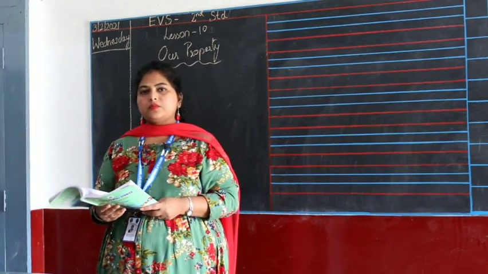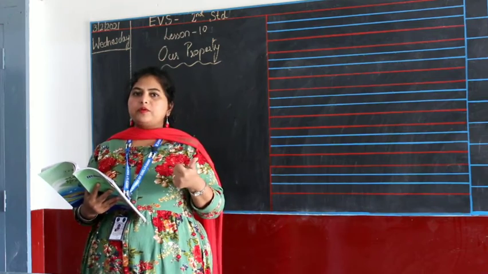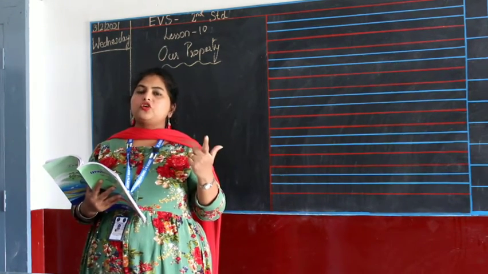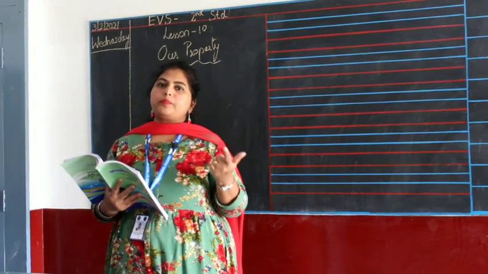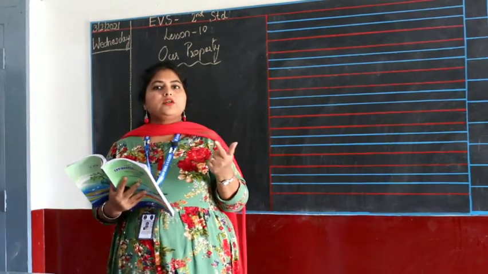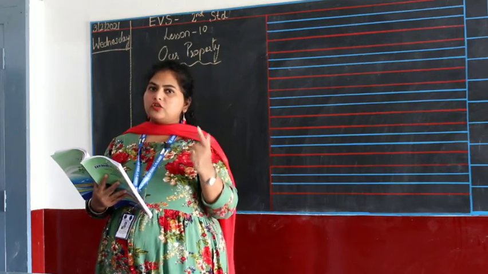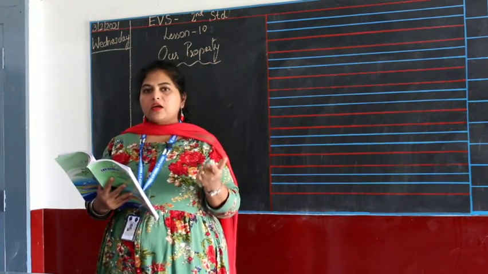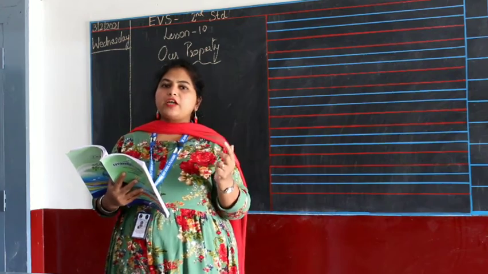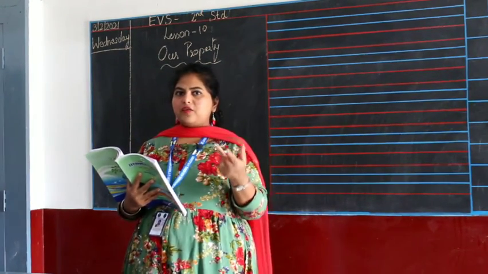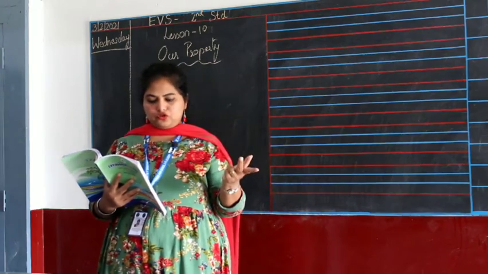What is our responsibility? We have to keep the park clean by not plucking the plants or flowers. We should not litter the park. So when you go to the park taking snacks or something, do not throw the waste here and there. You have to throw it only into the dustbin. Keep the place clean. Do not fight with others over taking a turn. This is my play, this is my place, I have to play in the park. No, you should not do that.